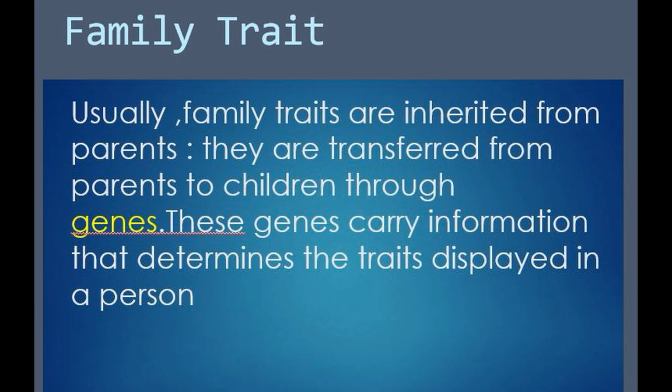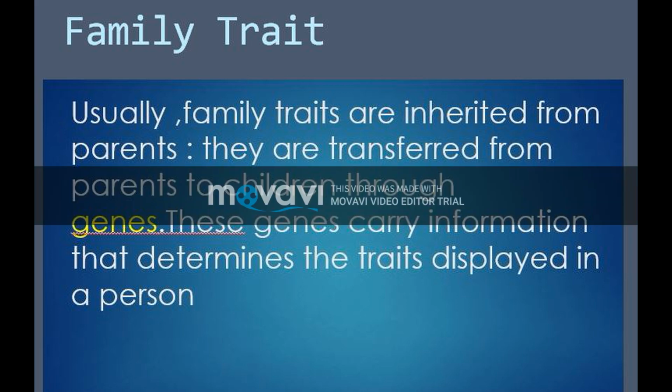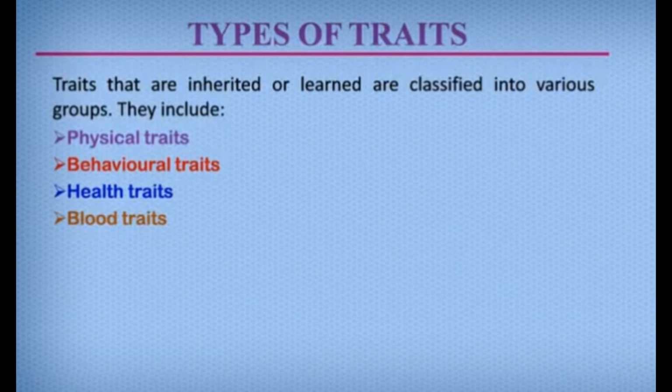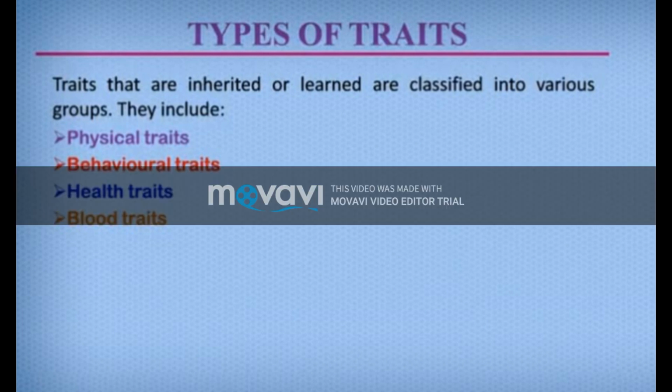These genes carry information that determines the traits displayed in a person. Children, do you know what genes are? Genes are found in the chromosomes of cells and they tell what traits have been passed on from parents to offspring.